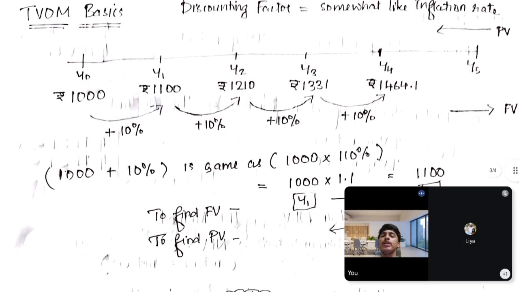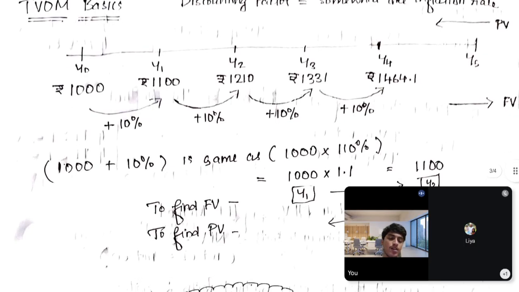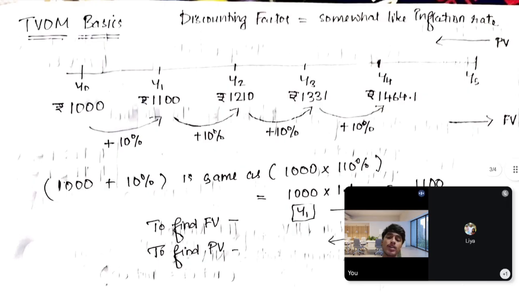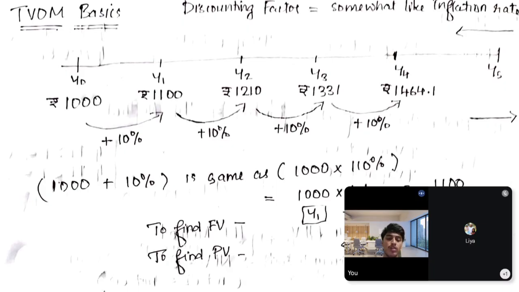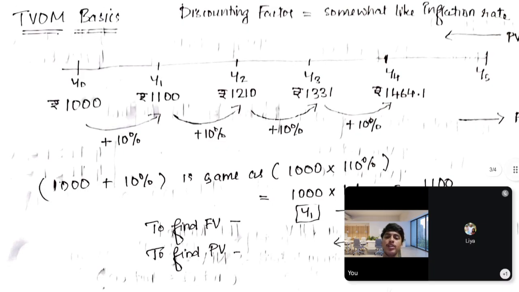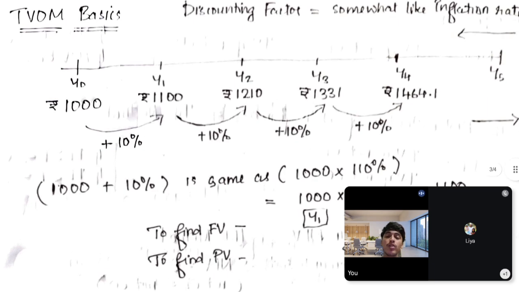Suppose in year zero we have 1,000 rupees, and the discounting factor here is 10%. So it's like an inflation factor. In year one, this 1,000 rupees will increase by 10% and become 1,100. In year two, again 10% would increase upon 1,100, which is already principal plus interest from year one.